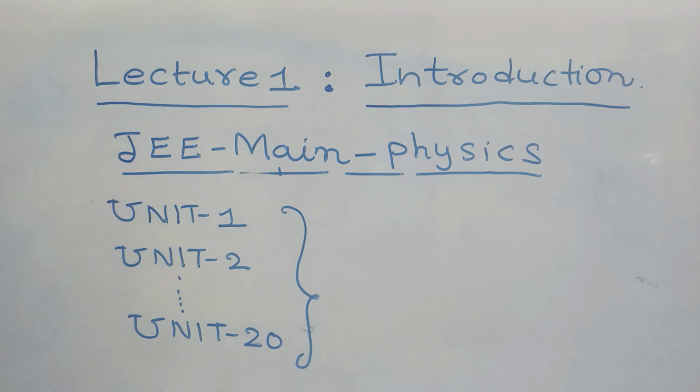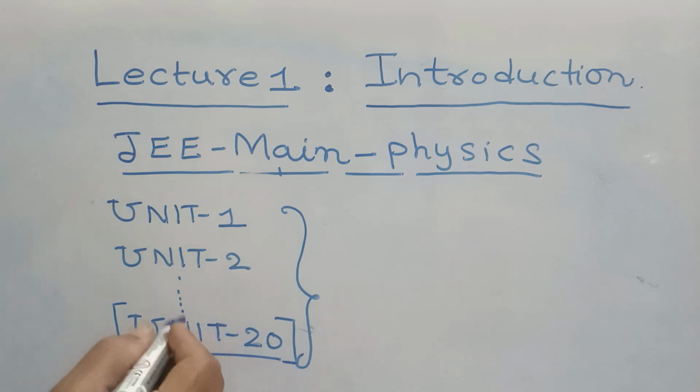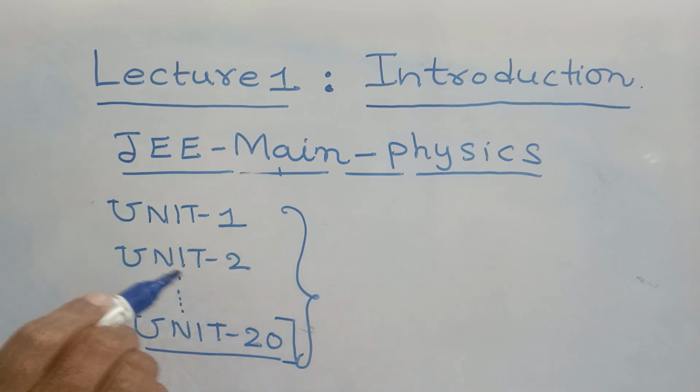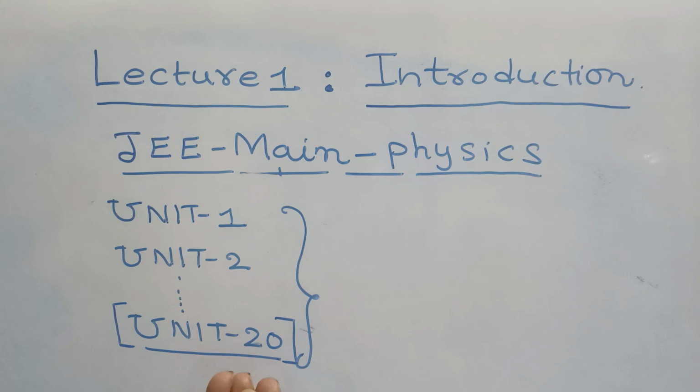In fact, the last unit, unit 20, is based on the experimental knowledge of the students which they have covered during their intermediate first year as well as second year. Normally they will perform certain experiments, and based on that experimental knowledge some questions will be asked. That is covered under unit 20 of the NTA syllabus for physics.